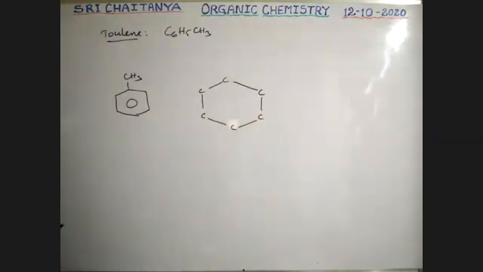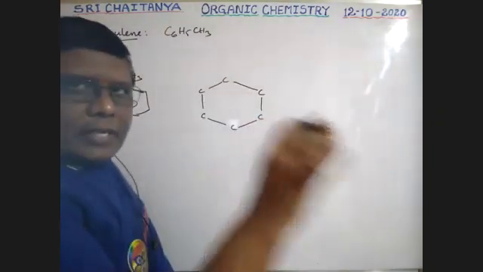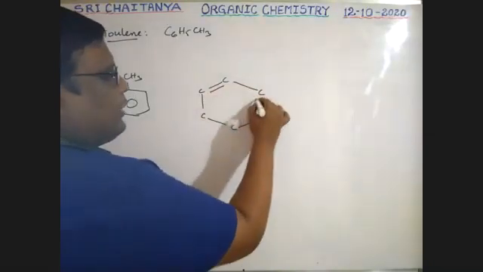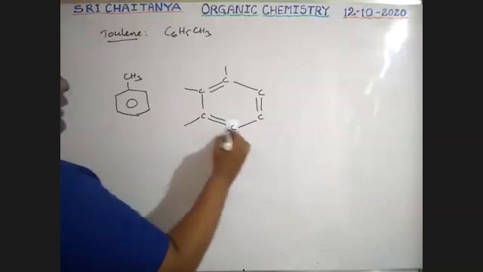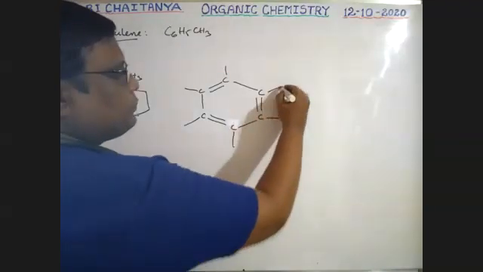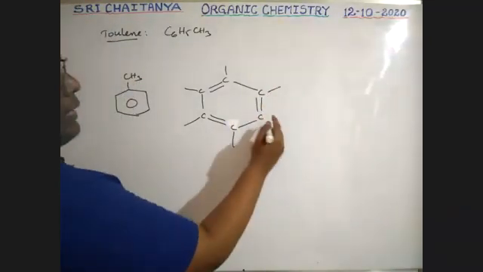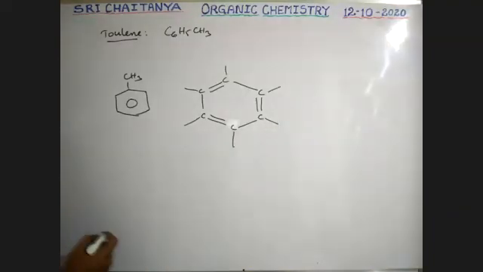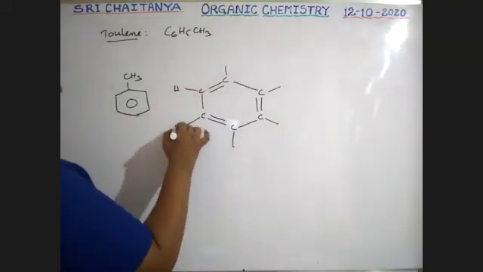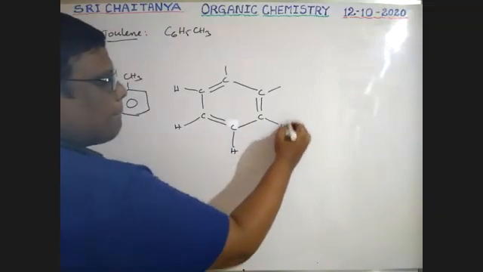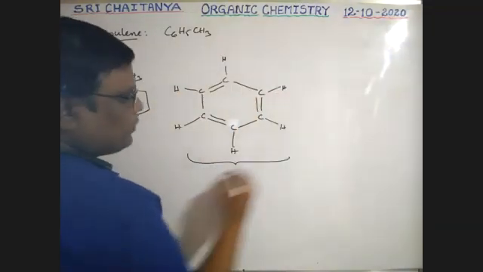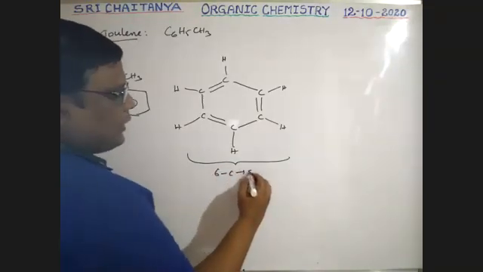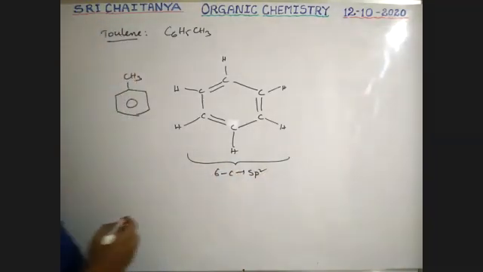These are 6 carbons. All these 6 carbons are in sp2 hybridization, with alternating pi bonds. Every carbon has 3 sigma bonds. So these are bonded with hydrogens. So here 6 carbons are in sp2 hybridization.